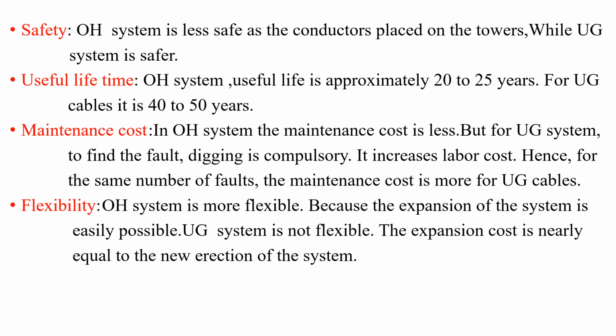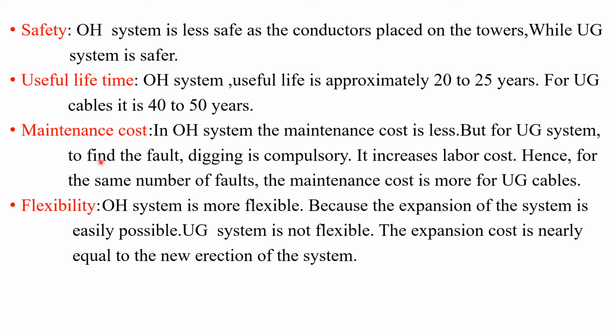But OH systems are visible and the chance of occurrence of faults is very high in OH systems, so OH systems are less safe than UG systems. Useful time: normally 20 to 25 years is the useful life for overhead systems, but for UG systems it is just double, 40 to 50 years.